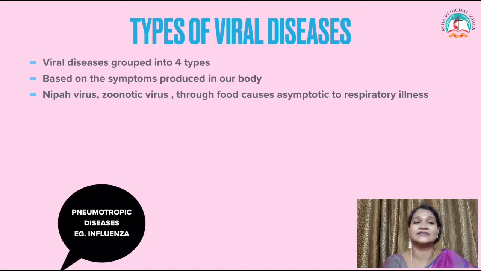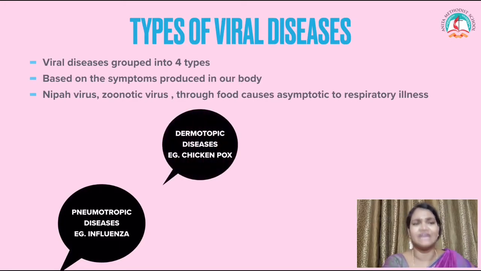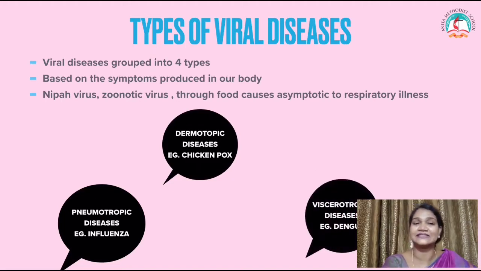The first viral disease type is called pneumatic diseases. Example, influenza. Mostly pneumatic diseases affect the lungs. Second one is called dermatotropic diseases. Example, chickenpox. Mostly this kind of disease occurs as skin diseases.